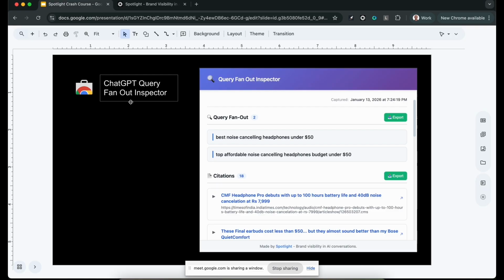And this is free. You can look for ChatGPT Query Fan Out Inspector on the Google Chrome Store, install it, and then every time you run a query on ChatGPT, it'll come up with a little marker and tell you that it has new data, and then you can see what the fan out queries are, and you can export them, and you can then write content that's optimized for those queries. And it also lists all the citations, with all the data that ChatGPT sees when it considers the data sources. So this is critical. And why is this interesting? Because you now want to optimize your content to respond and come up when people search like the models, not like the humans. You want to optimize content to these query fan outs.